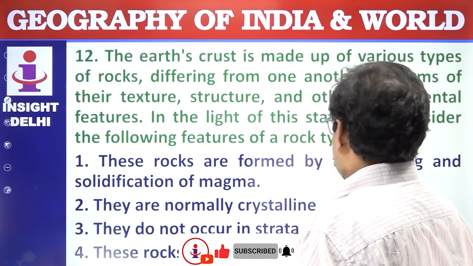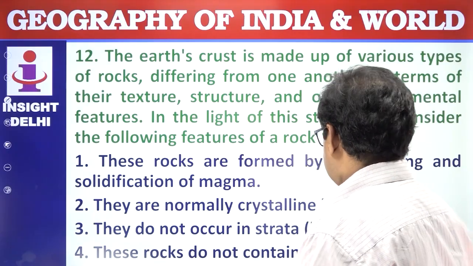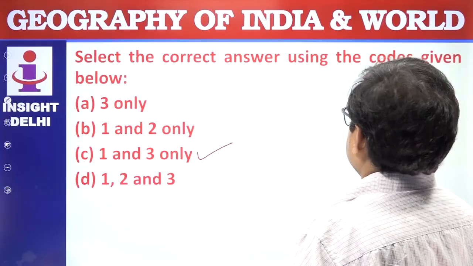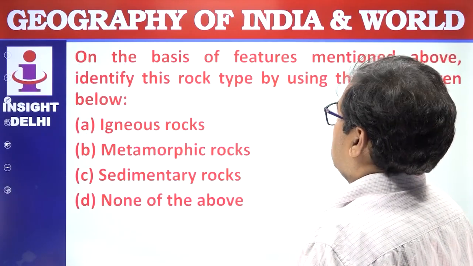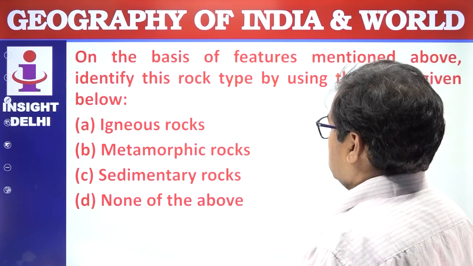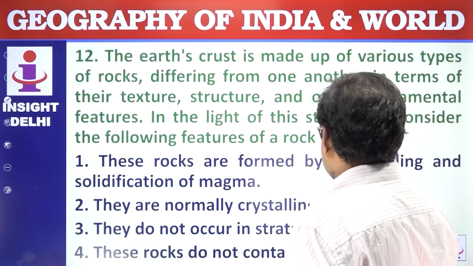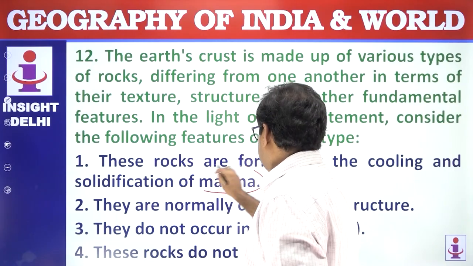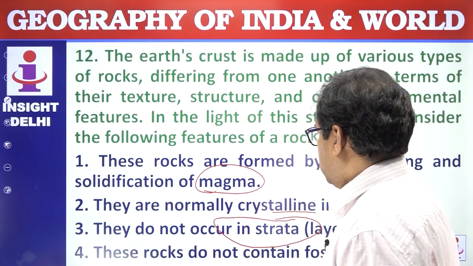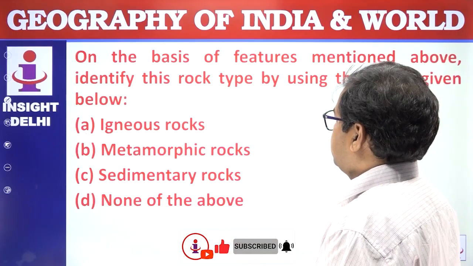These rocks are formed by the cooling and solidification of magma. They are normally crystalline in structure. They do not occur in strata. These rocks do not contain fossils. On the basis of the features mentioned above, identify this rock type by using the code given below. So, igneous rock, most of the features point to igneous rock because it has a magmatic structure. There are crystals. There are no strata, right? And this contains no fossils. So, these features are absolutely for igneous rock.